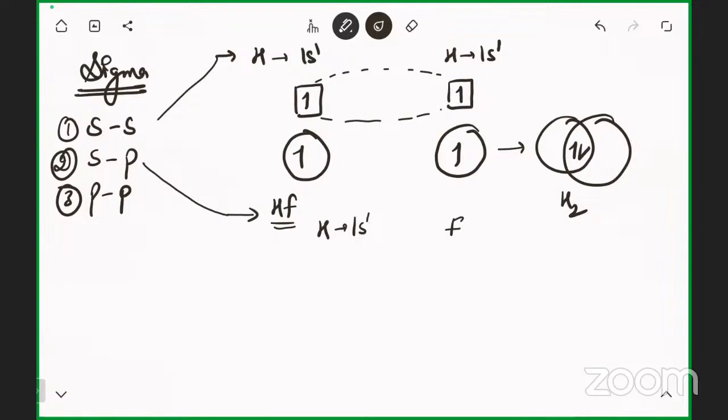What is the atomic number of fluorine? 9. So the configuration will be 1s2, 2s2, 2p5. How many electrons are possible in a p orbital? 6, sir. One unpaired, but how many in total can come? 6. You're asking about the 2p5.